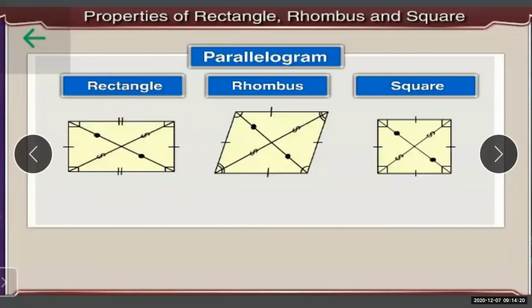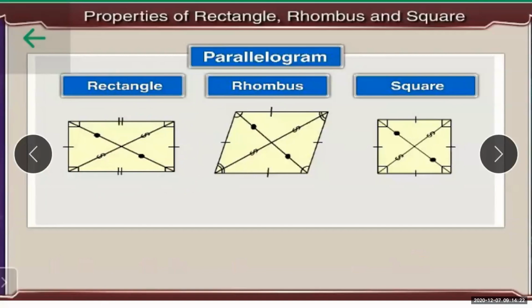Okay, second is the rhombus. In a rhombus you know that all the sides are of equal length. So we can say that the pair of opposite sides are parallel, and at the same time they are congruent. So again, this is a parallelogram. Then the third is a square. Even small children know the shape of the square.